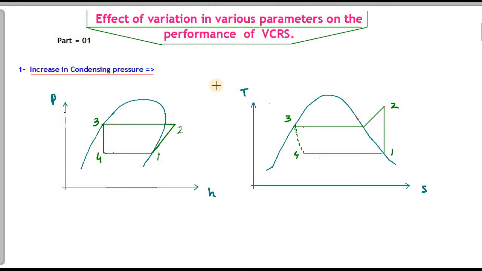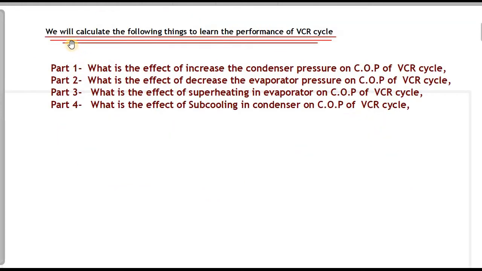Okay, in this lecture we will discuss the effect of variation in various parameters on the performance of the vapor compression refrigeration cycle. We will cover this lecture in 4 parts because it is very lengthy, and otherwise the video would be very long. This is part number 1. But what will we study in this lecture? Let's see. We will calculate the following things to learn the performance of the VCR cycle.